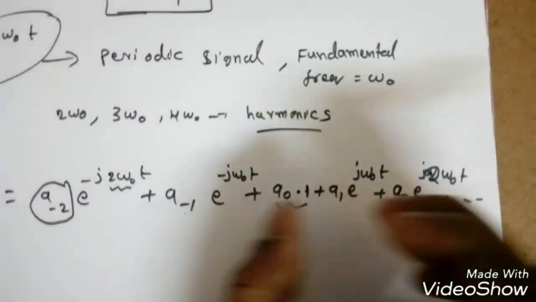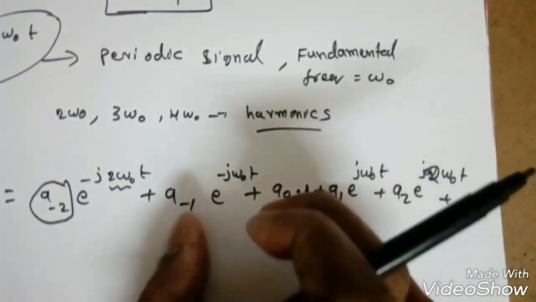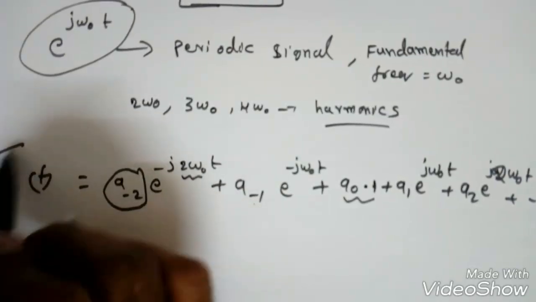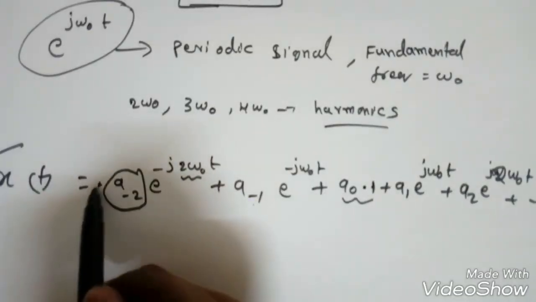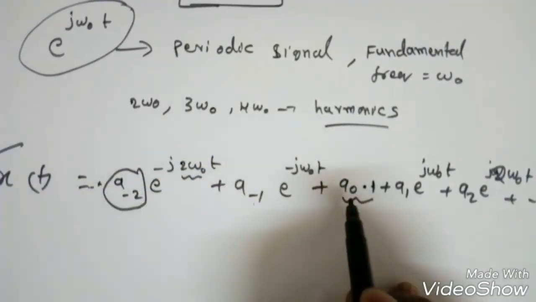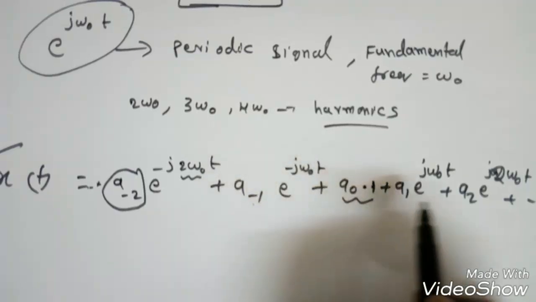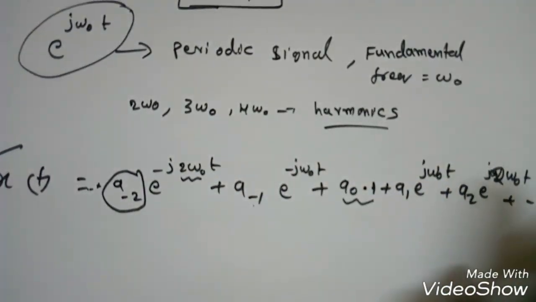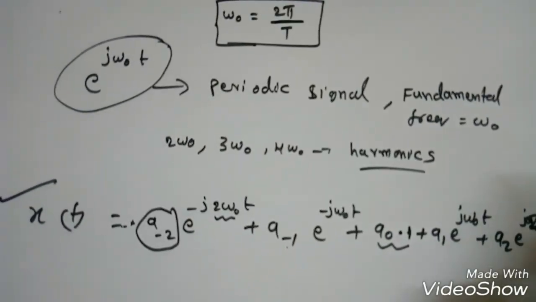So we need to sum all the fundamental frequencies as well as the harmonics, then this x of t can be represented like this, as the weighted sum of complex exponential signals, right. So this is the Fourier series expansion, right.